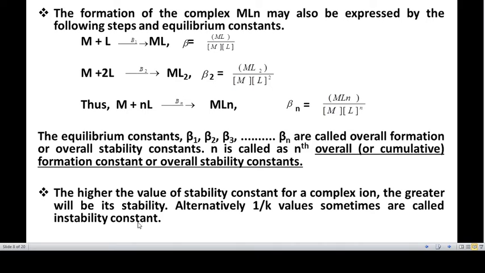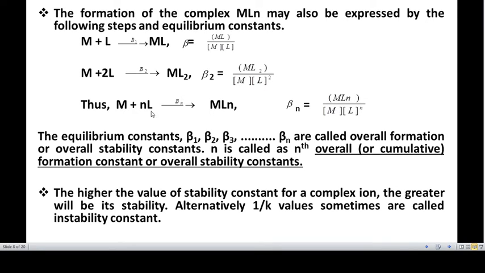The formation constant of the complex MLn may also be expressed by the following steps and equilibrium constants. Here M plus L gives ML, and beta 1 is the equilibrium constant, given by ML divided by M into L. In the second step, M plus 2L gives ML2, beta 2 is the equilibrium constant, equal to ML2 divided by M into L to the power 2.